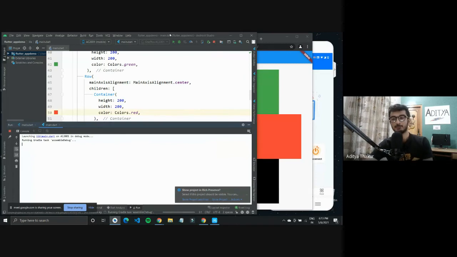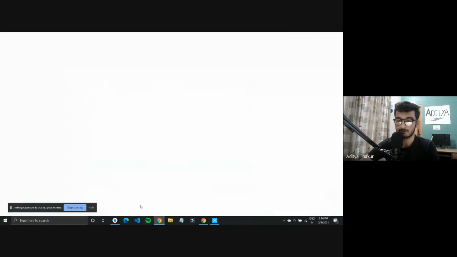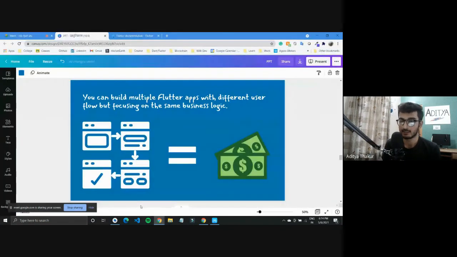So again, the goal is not to have the same application run on 6 different devices. What we save on here is business logic. So what do I mean by business logic? Initially, when we were running this application, it had an increment button on its side.